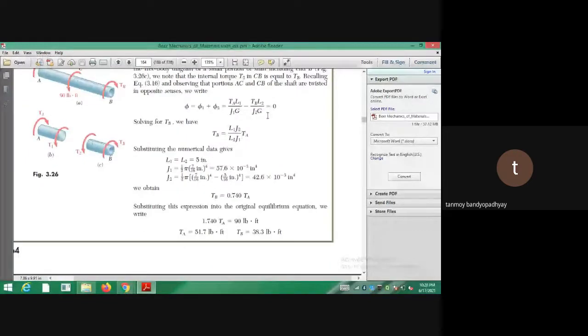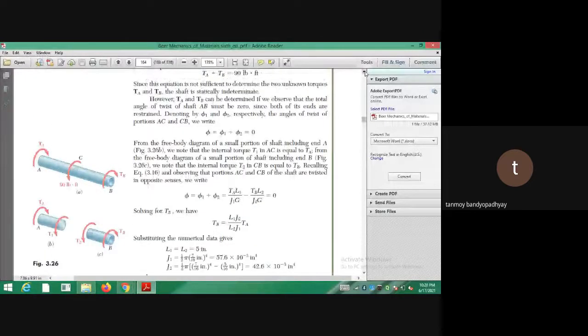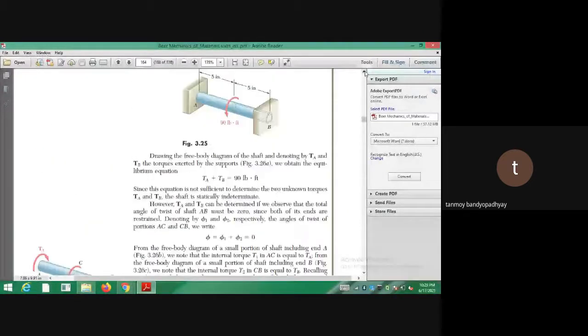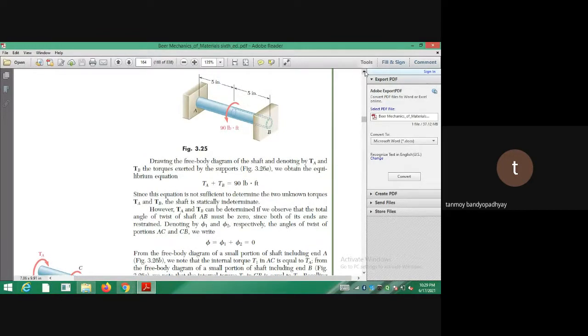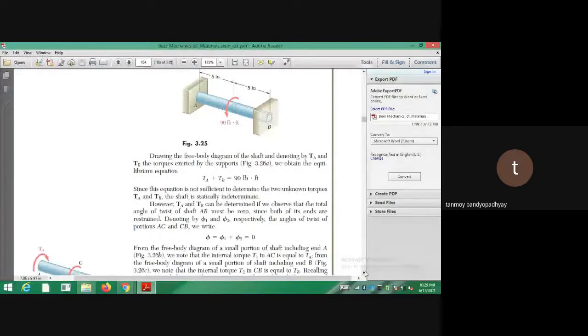So suppose just the same problem you did there. So you are having a square rod actually. So it's fitted at both the ends, A and B. ঠিক আছে? And a torque has been applied at the center of the shaft actually. So it is 90 pound-feet of torque that has been applied at the center. So if I take the resisting torques to be TA and TB, so these are the resisting torques, ঠিক আছে? When we balance it, we are balancing the moments, but the thing that is actually acting is the torque, ঠিক আছে?